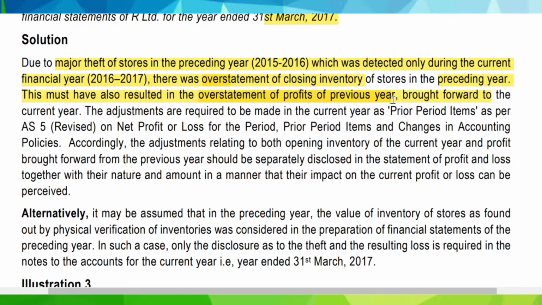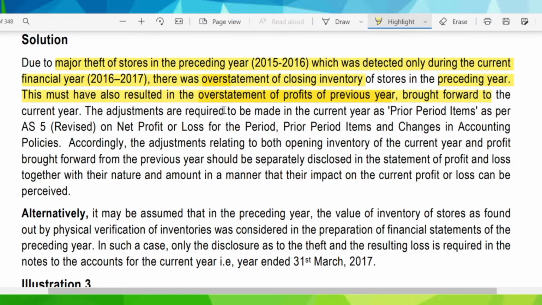The closing inventory of the previous year will be the opening inventory of the current year, so that overstatement of profit of the previous year will also be brought forward to the current year. The adjustment is required to be made in the current year as a prior period item. So this will be regarded as a prior period item as per AS 5.